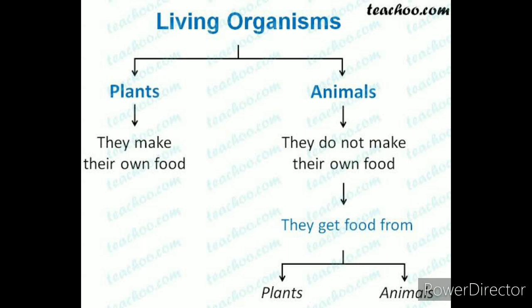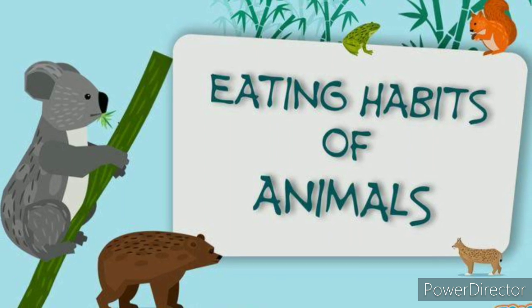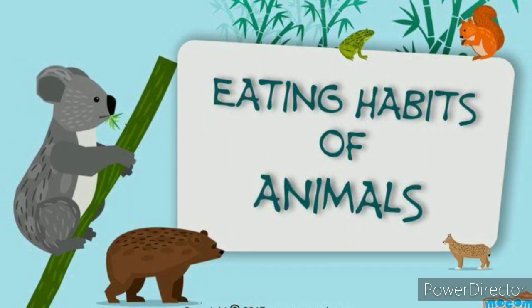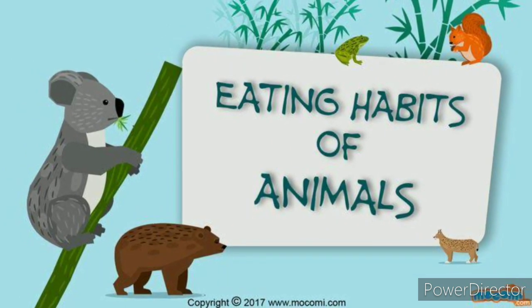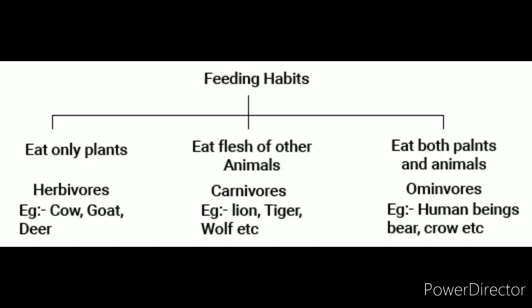So, plants are autotrophs. While heterotrophs, they do not make food on their own, but they get food from plants and other animals. So, animals are heterotrophs. Plants are autotrophs and animals are heterotrophs. Based on the eating habits of animals, animals are categorized into three: herbivores, carnivores, and omnivores.